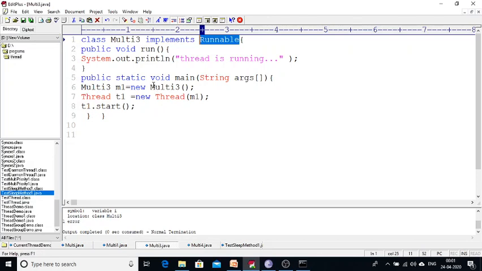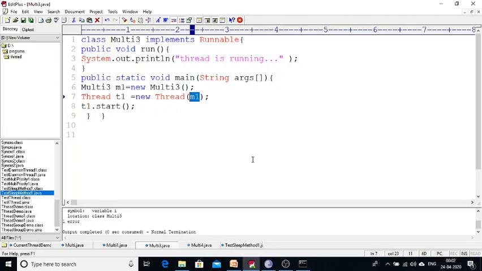See here how the remaining portion of code has been written. For the multi3 class I have created an m1 object, but I cannot call the start method. Why? Because the Runnable interface has only the run method. It doesn't have any other methods. Now, for the Thread class, which is default in Java, I create an object called t1: Thread t1 = new Thread(m1). What is m1? m1 is the object of my class where my run method is located, and that class is implementing the Runnable interface.